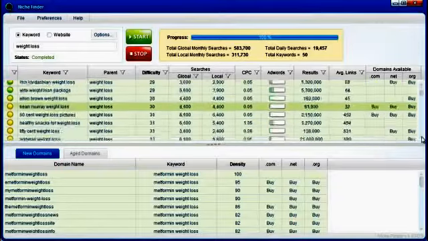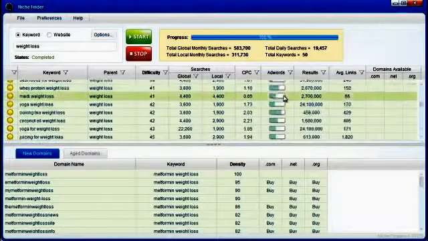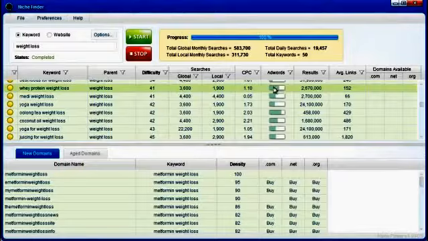So let's go down through and find a keyword. Okay, here's a keyword here. A pretty high number of AdWords advertisers, whey protein weight loss. Pretty easy to rank, 41. Like I said, the range right now for moderate, for yellow, is between 30 and 80. So it's on the low end of moderate. Gets a decent amount of searches per month.